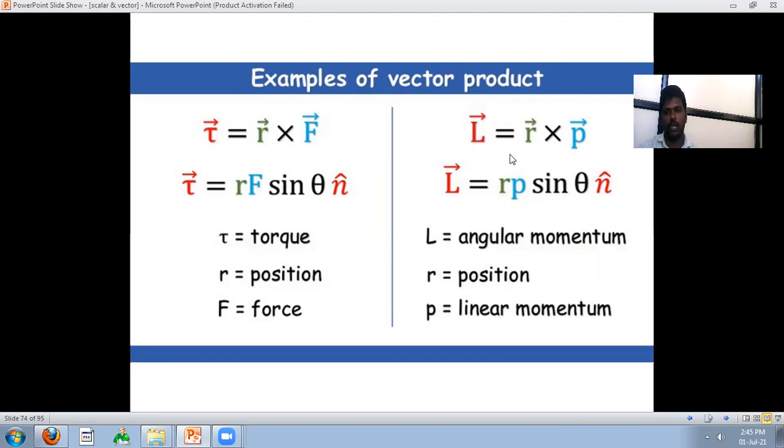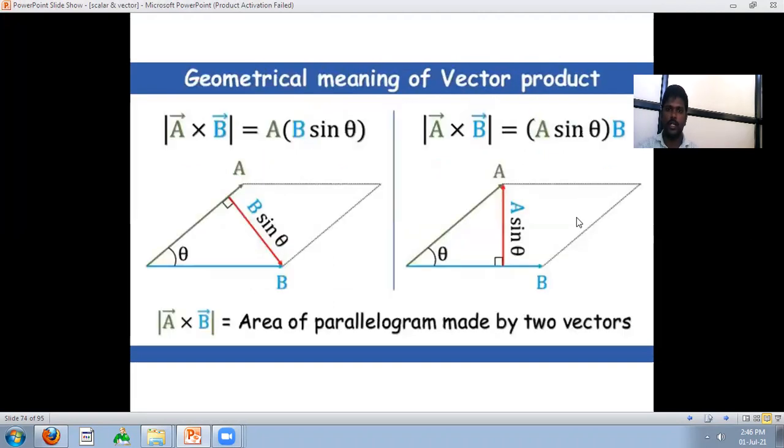Angular momentum L bar is equal to r cross p, where r is position and p is linear momentum, so L bar is rp sin theta n cap. Here n cap is a unit vector. This is the difference between dot product and cross product.